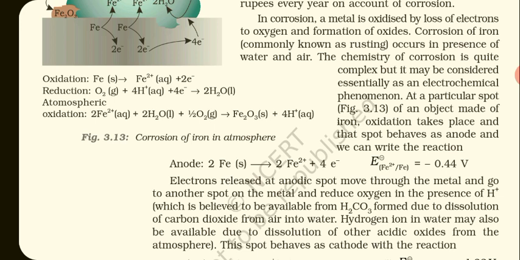So oxidation is taking place, and for this reaction the electrode potential is minus 0.44 volt.